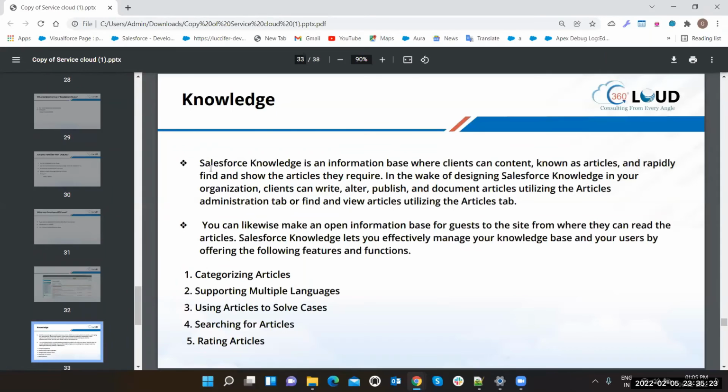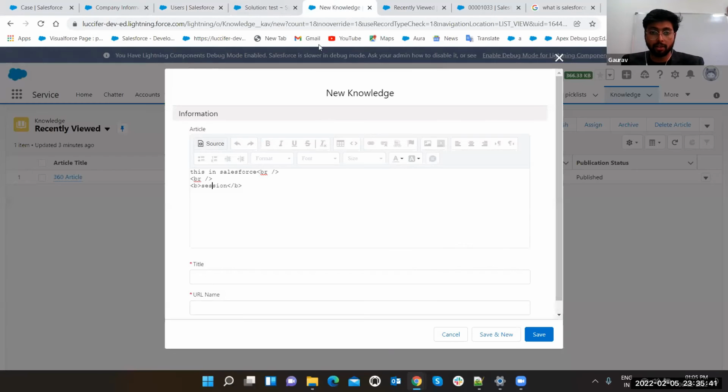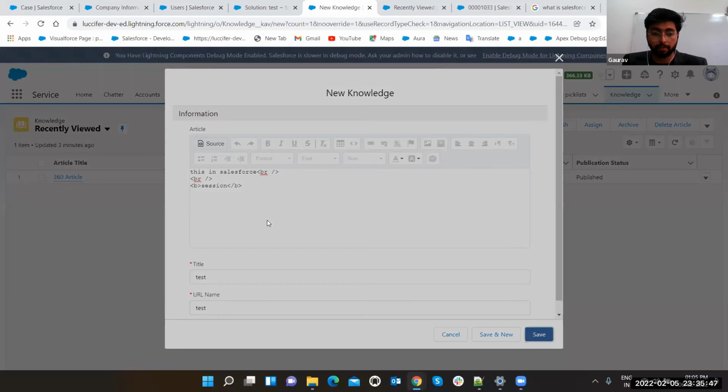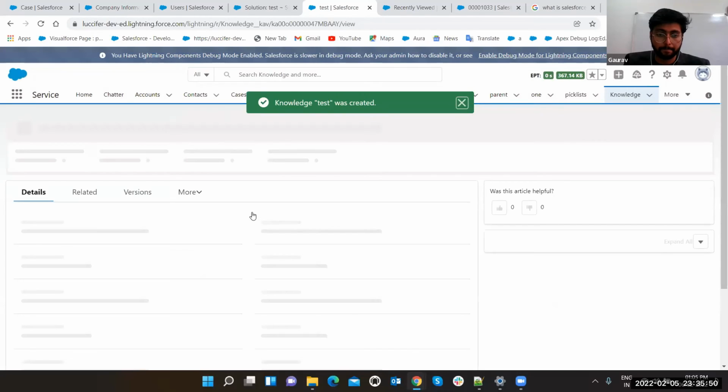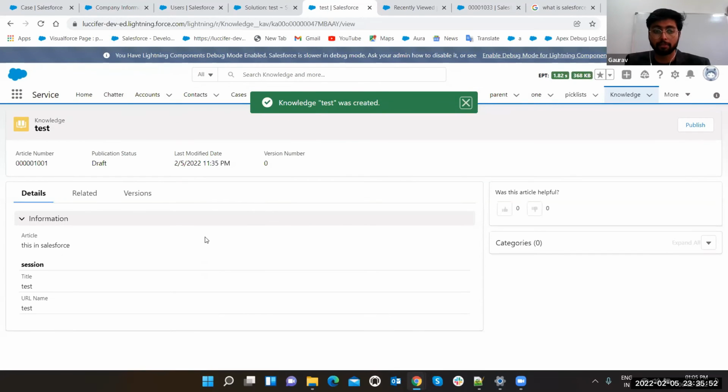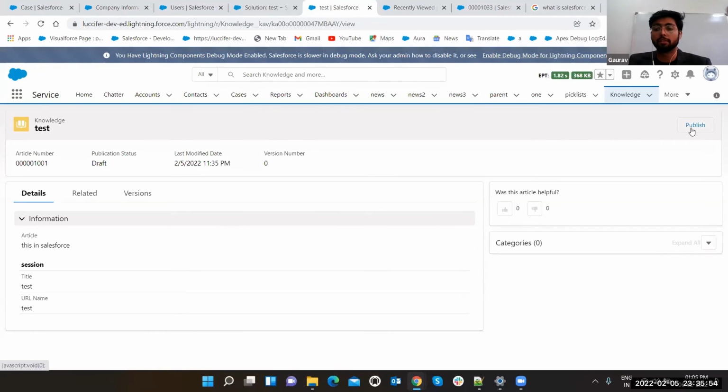Okay, that's what is written here. Salesforce Knowledge is an information base where clients can contain known articles and rapidly find and show the articles they require. After designing Salesforce Knowledge in the organization, clients can write, alter, and publish. One more thing, guys: once you make your knowledge record and just save, after this it will not be visible. You have to publish.